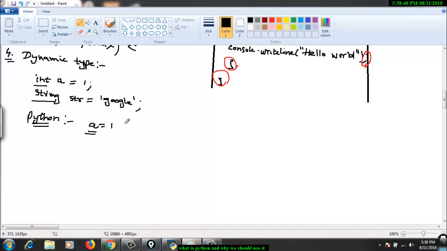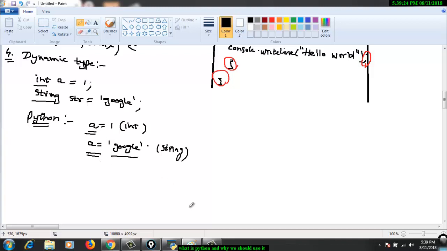Now if I make it Google, then the type of a will be string. So you don't have to specify the type of variables in Python. The type is inferred from the value which you are assigning to the variable itself.